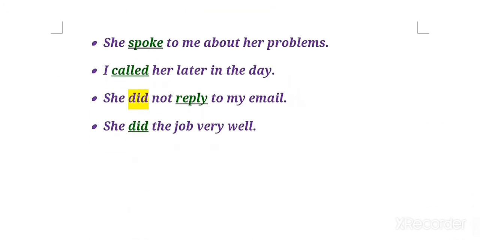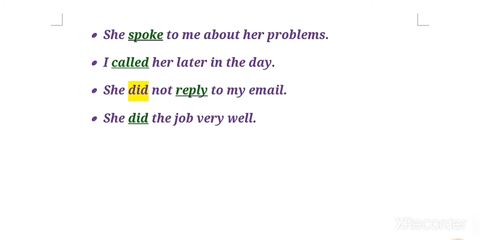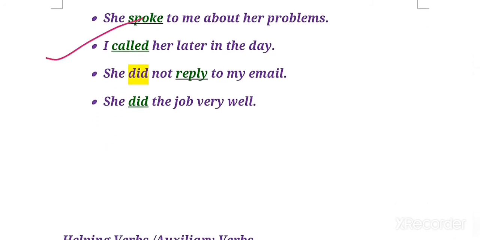Students, here you can see the first example: She spoke to me about her problems. Here the word spoke is a main verb, because it stands alone in the sentence and also gives complete sense. In the same way, the second says: I called her later in the day. The verb called is a main verb, and it also stands alone in the sentence.